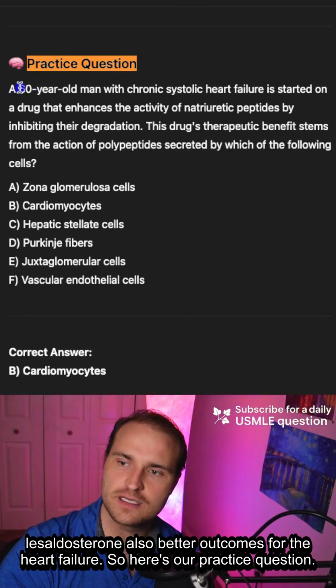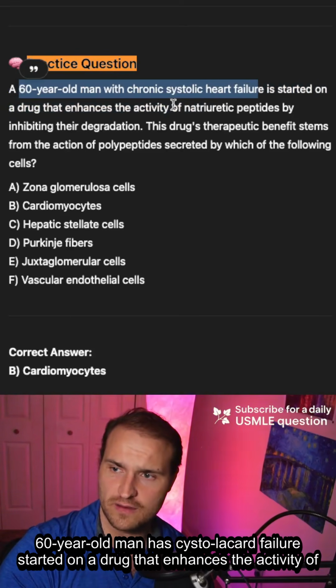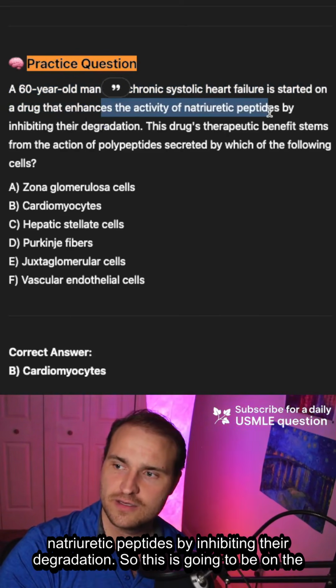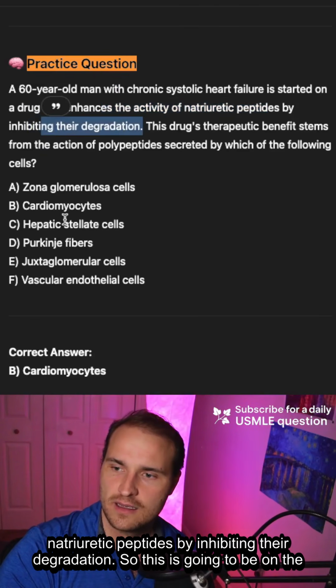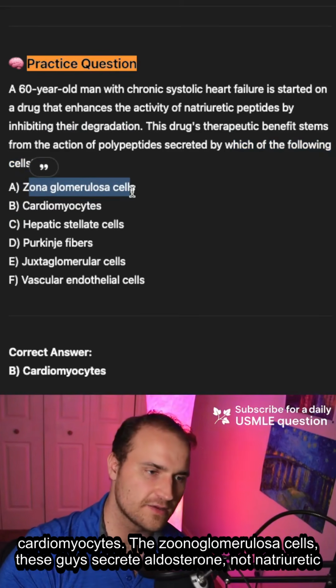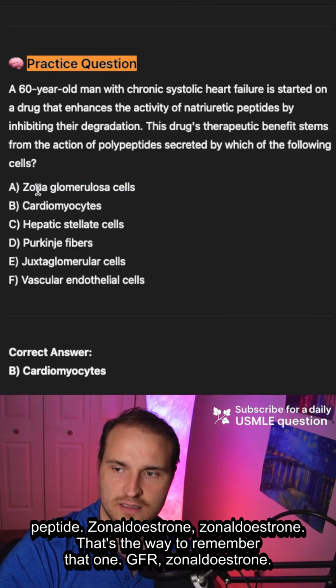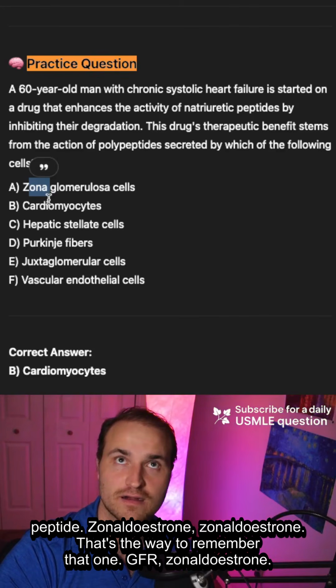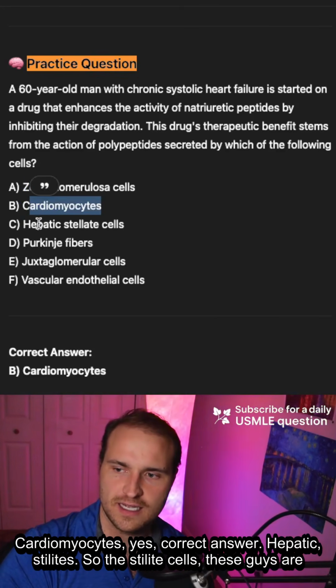the heart failure. So here's our practice question. A 60-year-old man has systolic heart failure, and is started on a drug that enhances the activity of natriuretic peptides by inhibiting their degradation. So this is going to be on the cardiomyocytes. The zona glomerulosa cells, these guys secrete aldosterone, not natriuretic peptide. Zona glomerulosa, aldosterone. That's the way to remember that one. Cardiomyocytes, yes, correct answer.